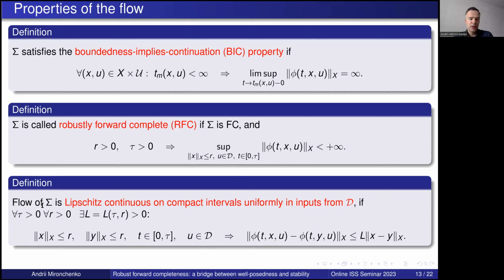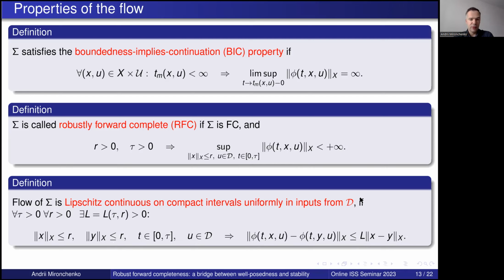Finally, we call the flow of our system sigma Lipschitz continuous on compact intervals if for any time tau and any radius r, there is a Lipschitz constant such that we have such an inequality for all x and u from the ball of radius r and for all admissible inputs.